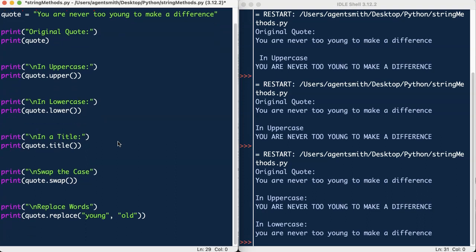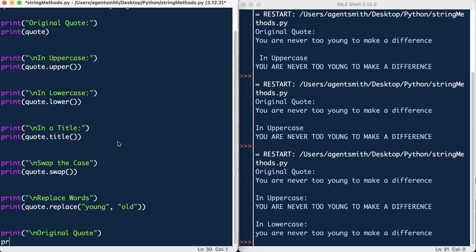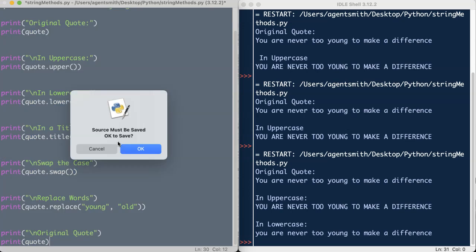And finally, we're just going to print out the original quote again. Okay, can anybody see what Henry needs to do? Okay, and then just print quote. Okay, let's run that and see what happens.